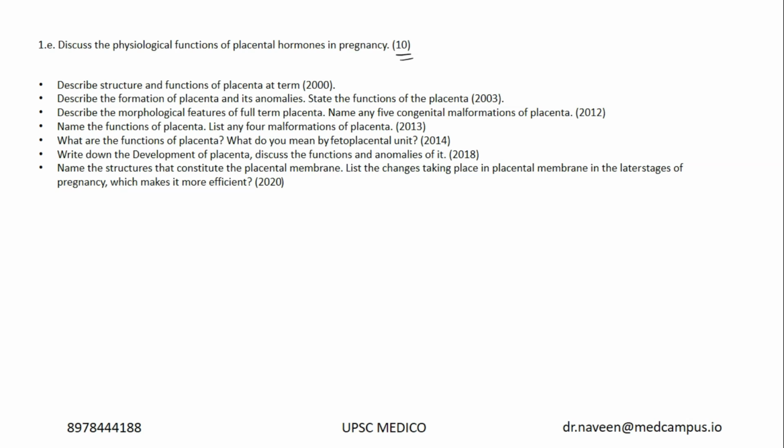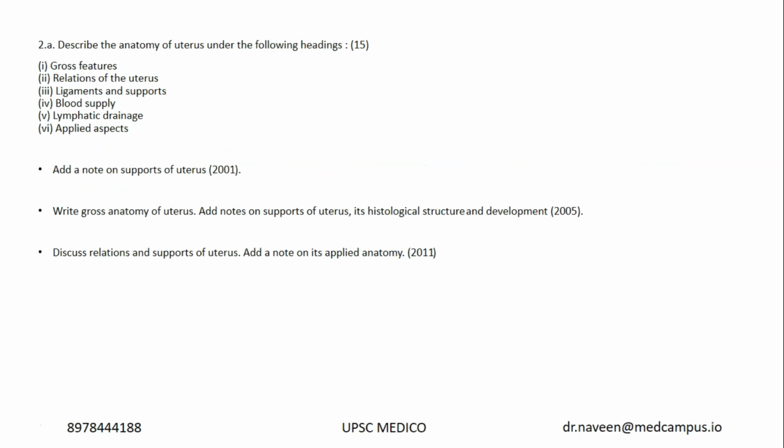These kinds of simple statements will not give you 10 marks. You should be able to elaborate. That's the problem here. Like 5 to 6 marks at least you can answer, but at the end of the day they are asking what are the physiological functions of placental hormones in pregnancy. So what beta HCG does, what is the role of human placental lactogen, you have to elaborate that in this question. But it's a predictable question. Even if you answer what the hormones are and what the functions are in brief, you will definitely get 6 to 7 marks in this particular question.